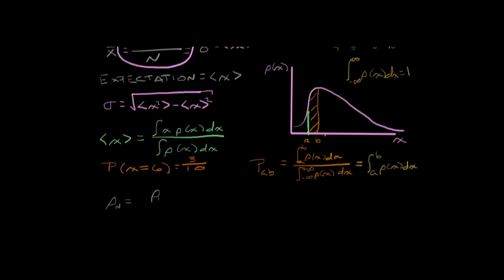We simply say that rho n, which is the normalized rho, equals rho un, which is the unnormalized rho, divided by the integral of rho un dx. In this case, we're simply taking the function, dividing it by the total value of the function, which will leave the area under this entire curve at 1. And this is the idea of normalization.